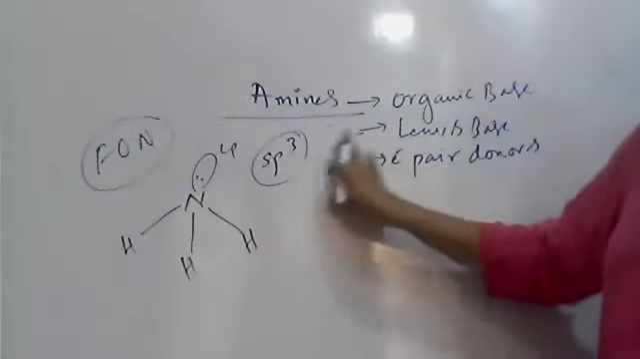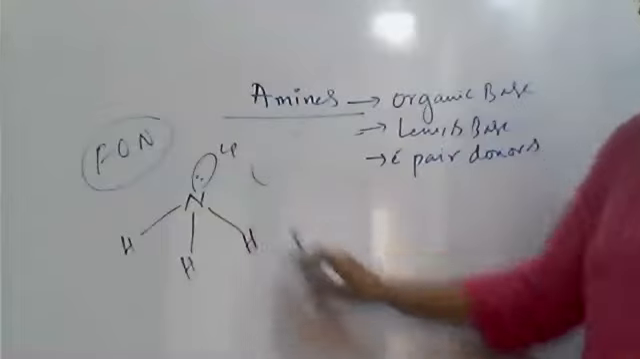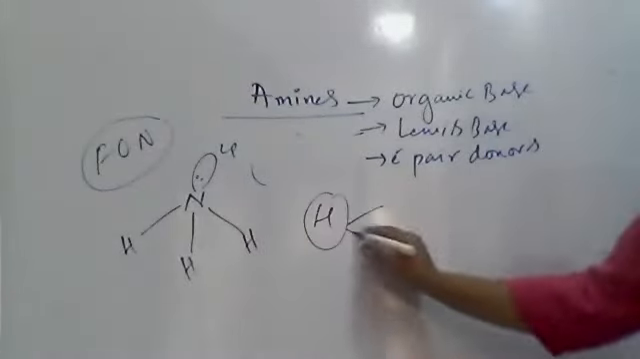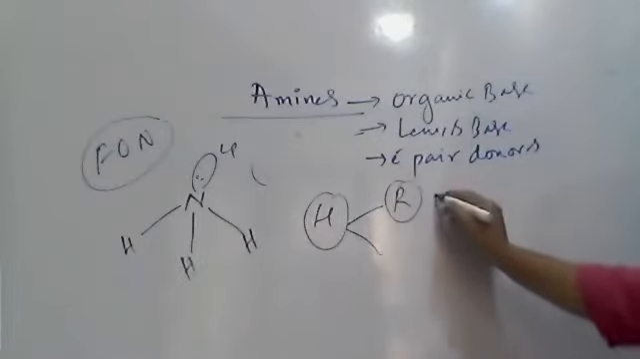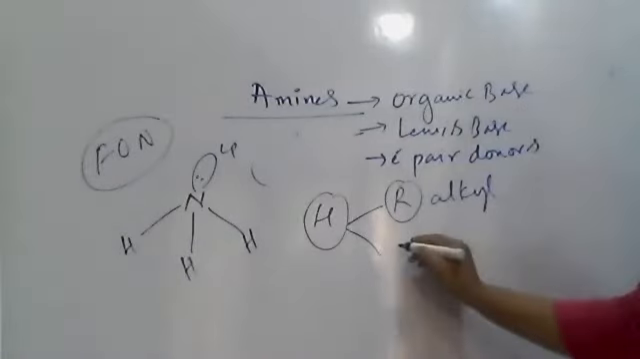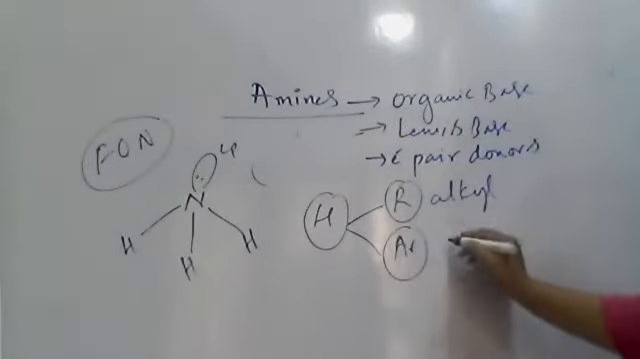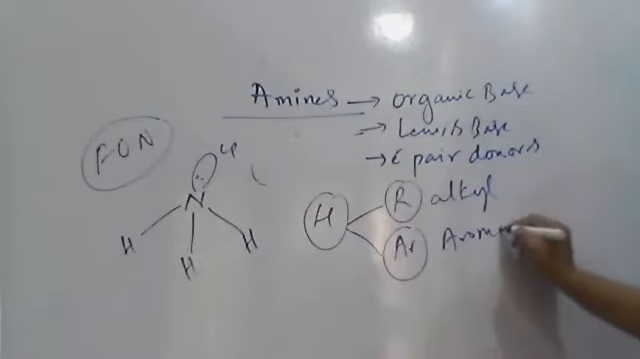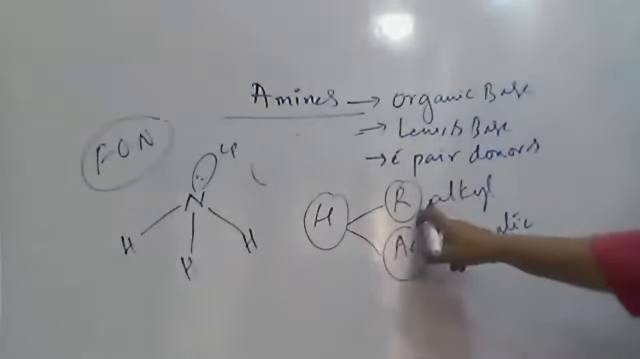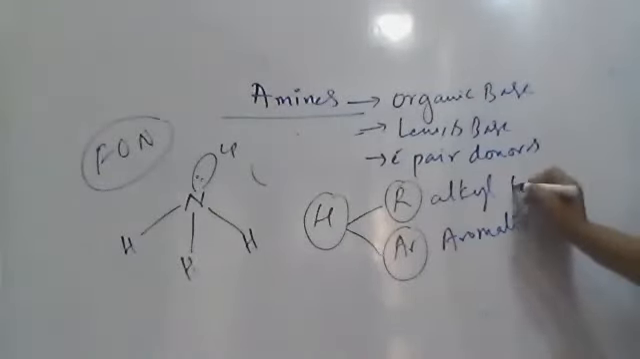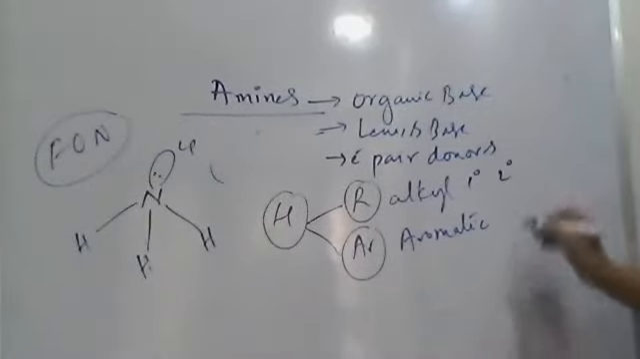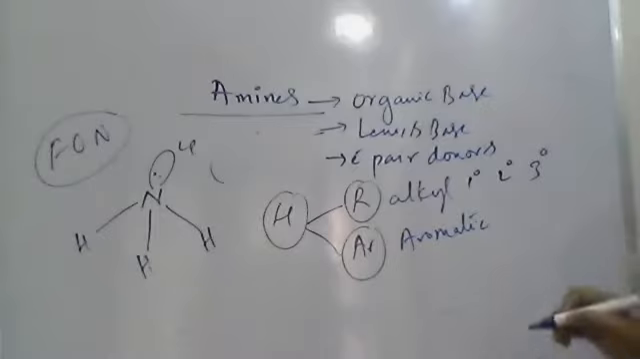Now, if we replace the hydrogens one by one with alkyl groups, R means alkyl groups, or aryl group, AR means aryl. So by replacing the three hydrogens one by one with alkyl groups, we get by first substitution primary amines, next secondary amines, and the next is tertiary amines.